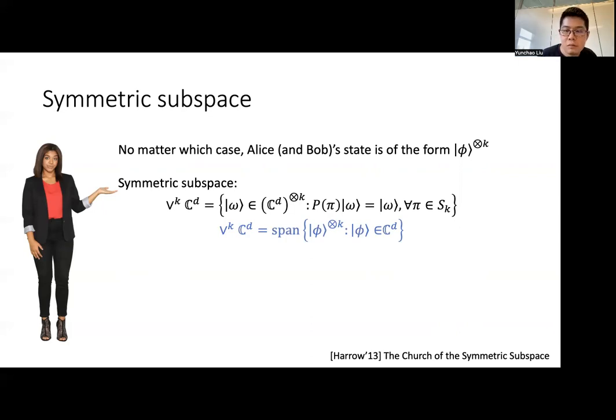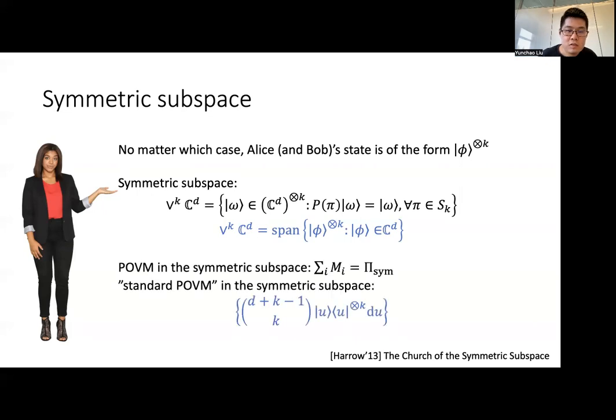The equivalence of the two definitions is actually non-trivial, and we refer to this reference by Harrow for a proof of this fact. To understand what Alice and Bob can do inside the symmetric subspace, we need to characterize the measurements in the symmetric subspace, which are positive operators M_i that sum to Pi_sym, the projection onto the symmetric subspace.